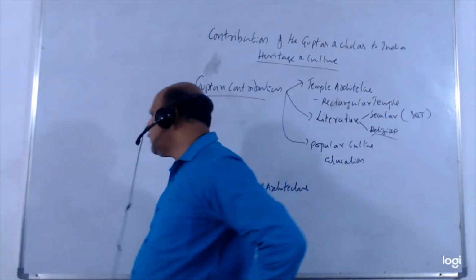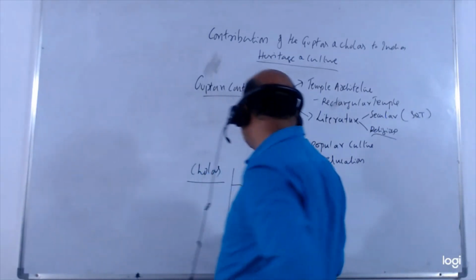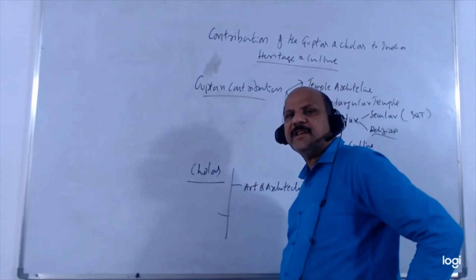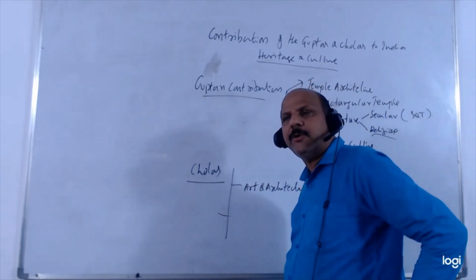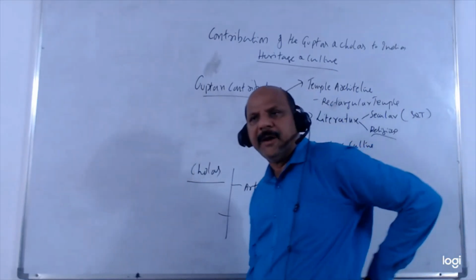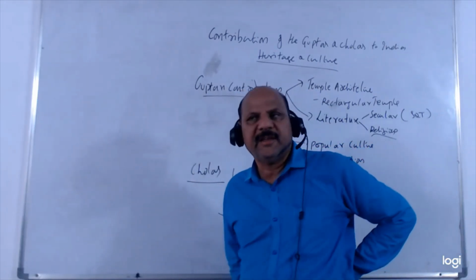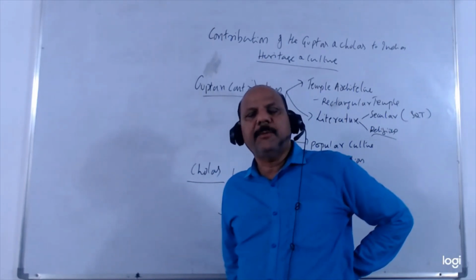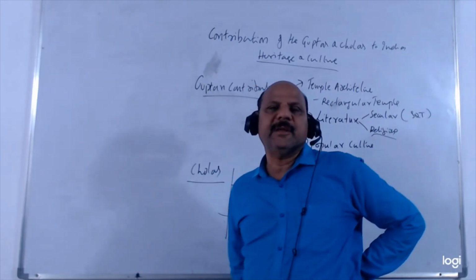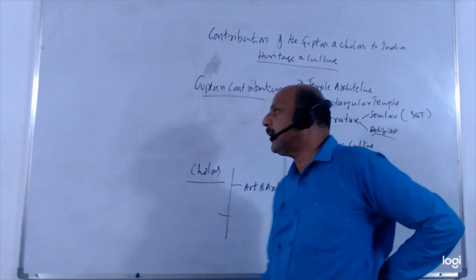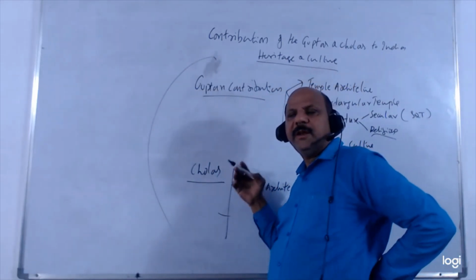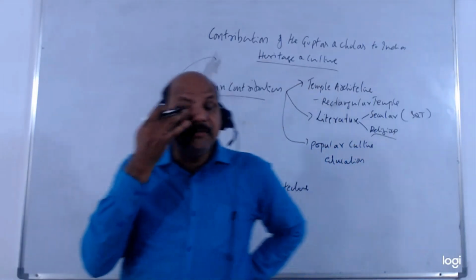So these are all the architectural contributions. And of course, going beyond, Cholas also contributed to great paintings. For example, Sittanavasal caves have some of the Chola murals. So art and architecture, Tamil literature also developed very well, Tamil language developed very well during the time. So if you see the cultural contribution of these two, they represent a very, very significant phase.